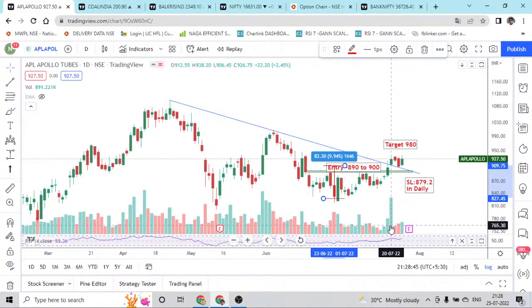We need to look for the breakout. It has to come with a good volume and less rejection. When you look at this, there was a rejection of somewhere around 12 points, but 2.45% has been a good amount of positive closure, and these numbers are matching, so that is why I have given the call.